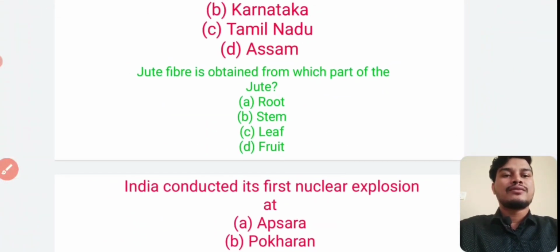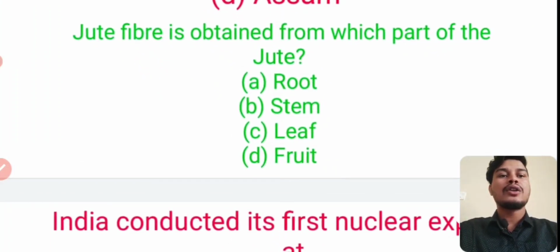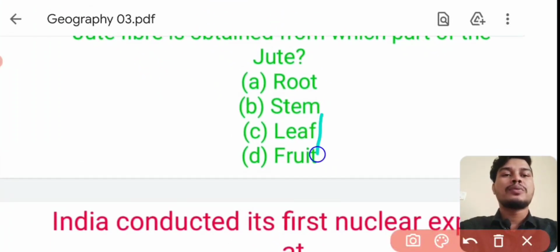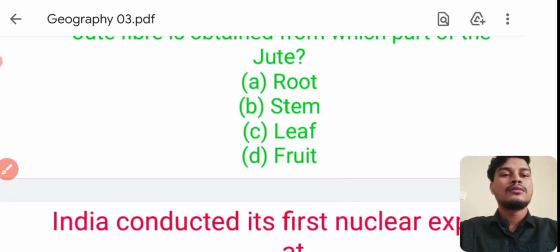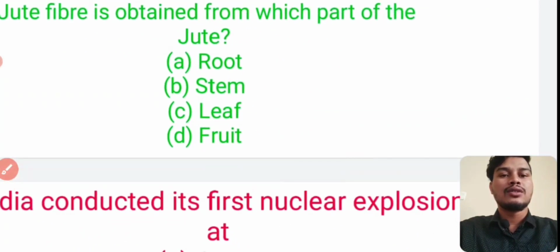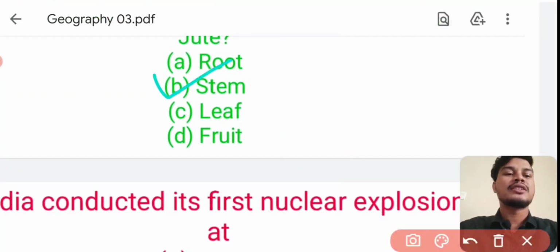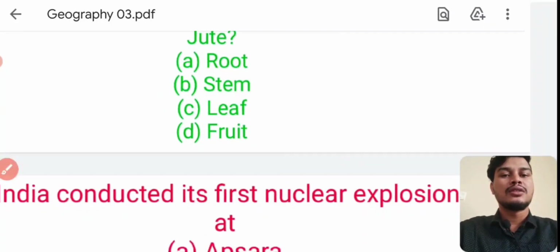Jute fiber is obtained from? Option B, stem. Jute fiber originates from the stem. Next question.